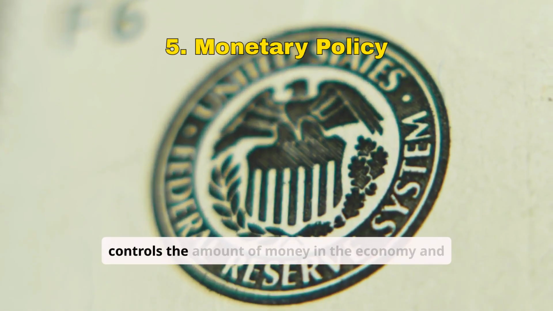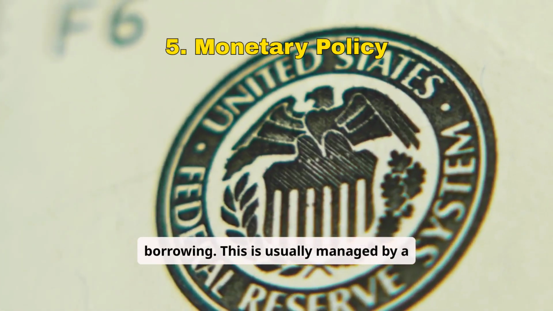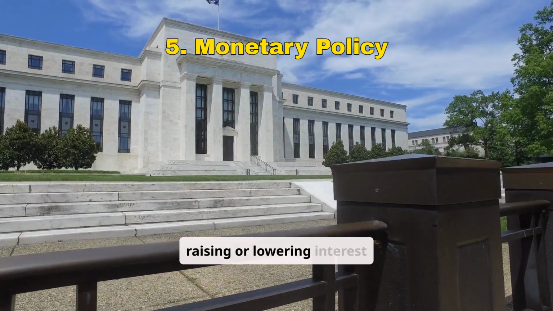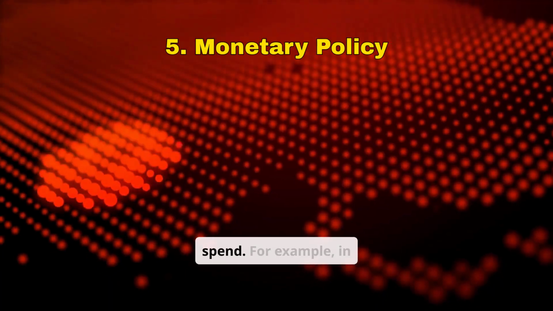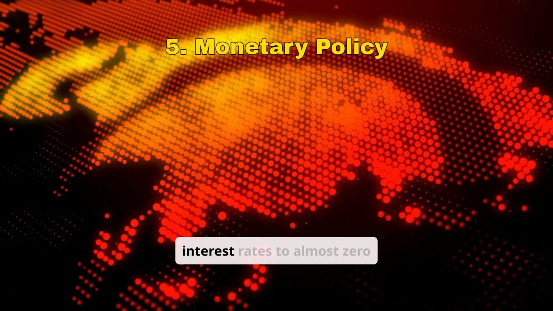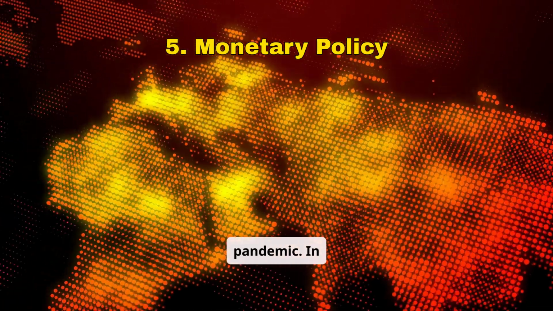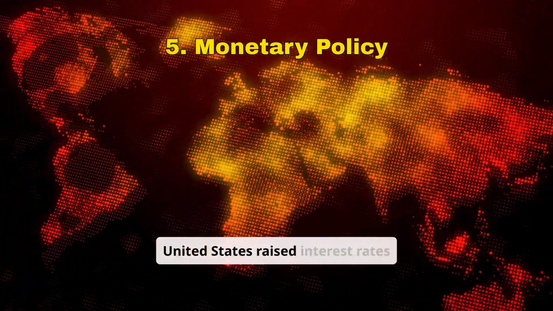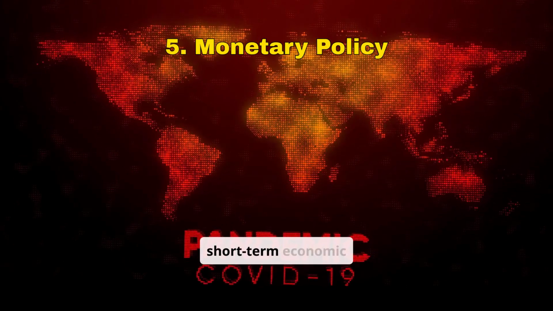Monetary policy controls the amount of money in the economy and the cost of borrowing. This is usually managed by a central bank. By raising or lowering interest rates, the bank influences how much people and businesses borrow and spend. For example, in 2020, central banks in the United States and Europe lowered interest rates to almost zero to encourage spending during the pandemic. In contrast, in the 1980s, the United States raised interest rates sharply to control runaway inflation, even though it caused a short-term economic slowdown.